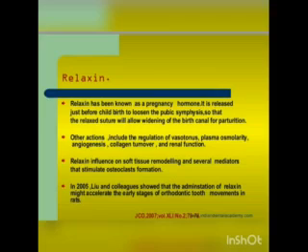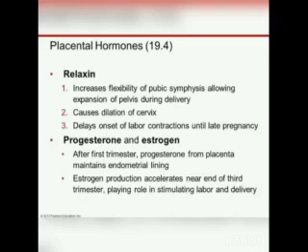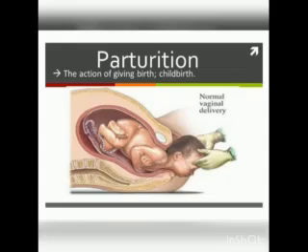A hormone called relaxin helps in relaxation of the pelvic ligaments at the time of childbirth. In addition, during pregnancy, the level of other hormones like estrogen and progesterone, cortisol, prolactin, thyroxine, etc. also increases in blood. The last part of this chapter is parturition and lactation.